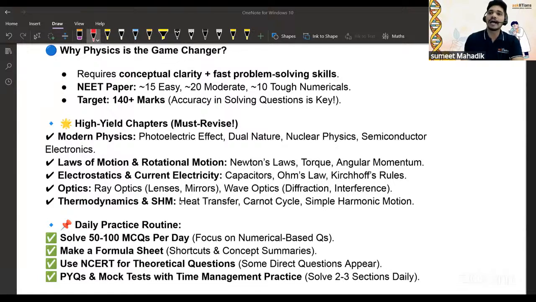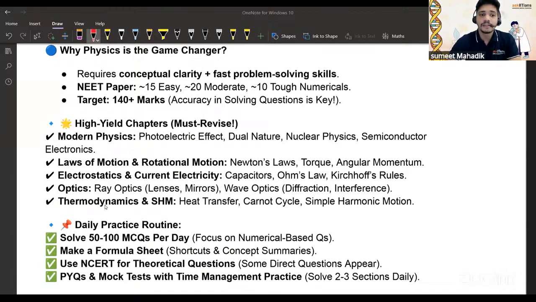Again, I'm telling you, at the last moment, you don't go for other topics or a new concept. Don't go for it. Whatever you have learned, make sure you're revising thoroughly again and again with a good direction. Okay. Now, again here, solve 20, 50 to 100 MCQs per day. Focus on numerical based questions. And we don't like numericals, right? That is the thing. So for that purpose, practice is needed. Calculation is there. If you know some Vedic maths tricks, you can use them over here also. But for the approximation, you can go for Vedic maths.